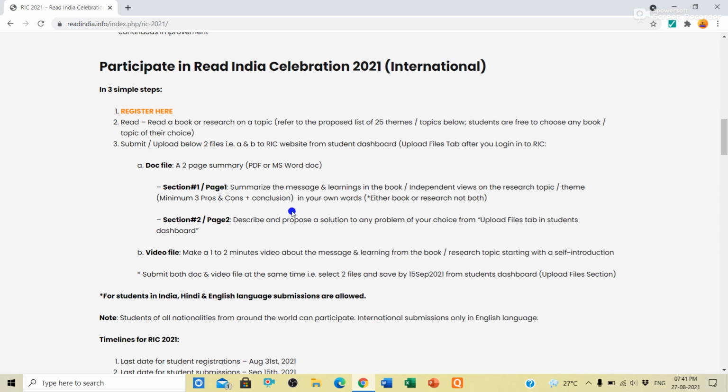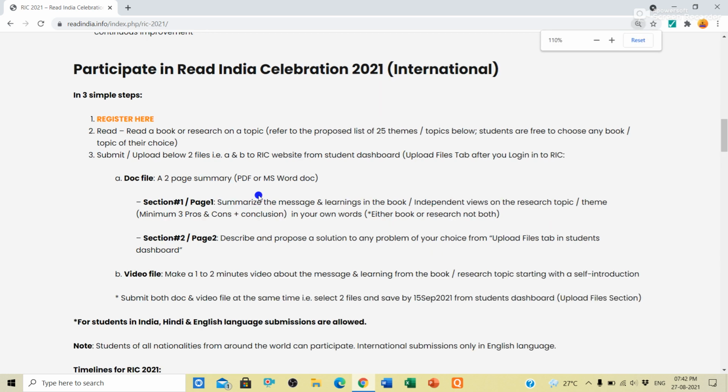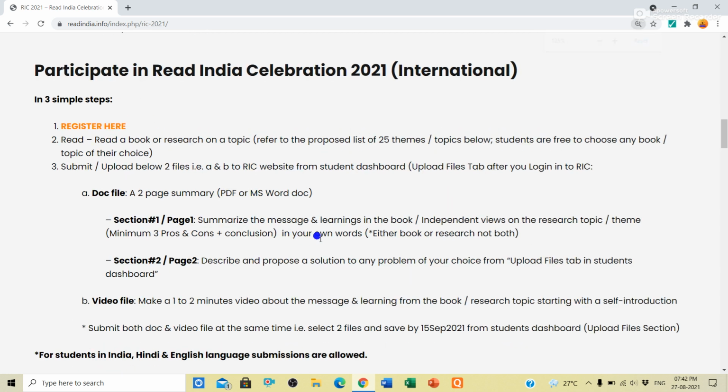So how will we write? The summary will be of 2 pages. In page number one, you have to summarize the message or learning in the book, what you have learned. Independent views on the research topic is only for college students. So the first line is for you: summarize the message and learning in the book. After reading the book, what you have learned, you will write on the first page.